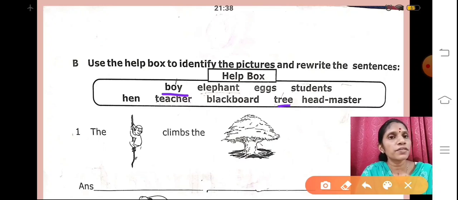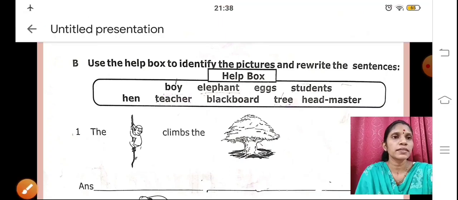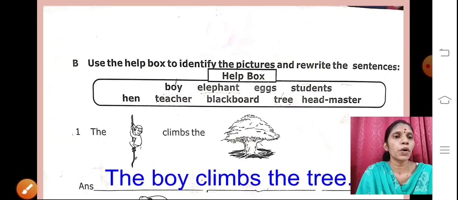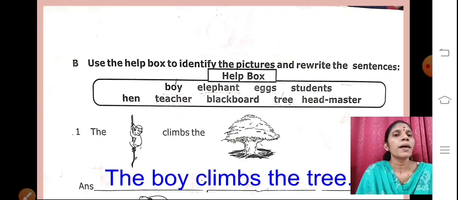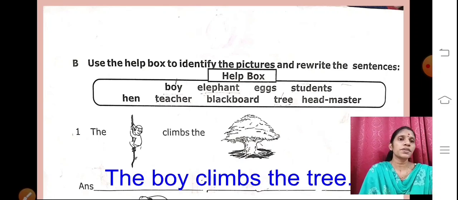So here we have to choose boy and tree from the help box, and we have to make a sentence. Now after choosing, we have to rewrite the sentence. We have to choose those words and write them down. So how are we going to write? See here. The boy climbs the tree.